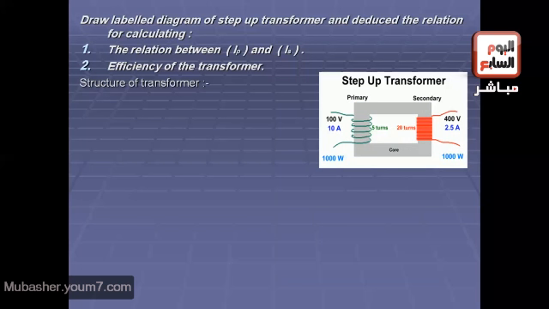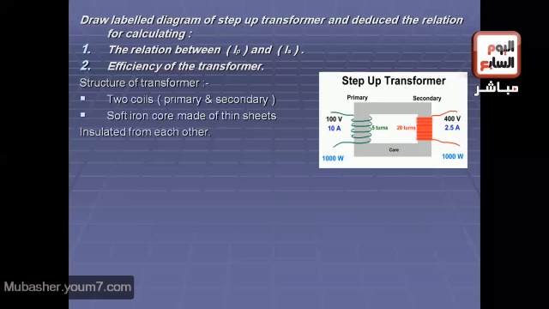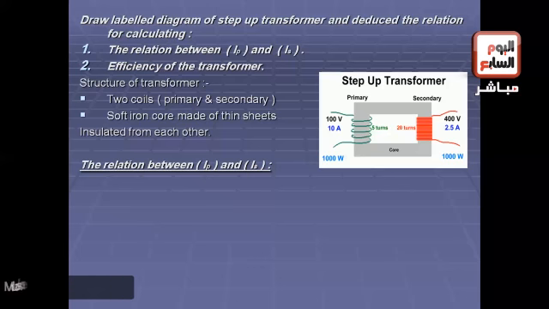From this structure we can say that the transformer consists of two coils, a primary coil and a secondary coil. They are wound around a soft iron core made of thin sheets insulated from each other, as shown in the figure.